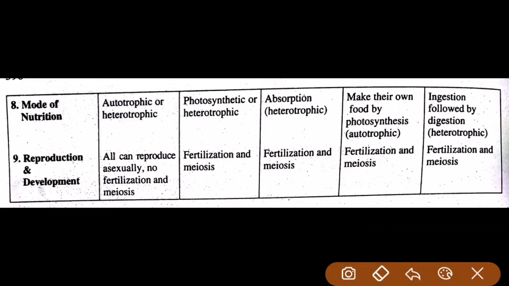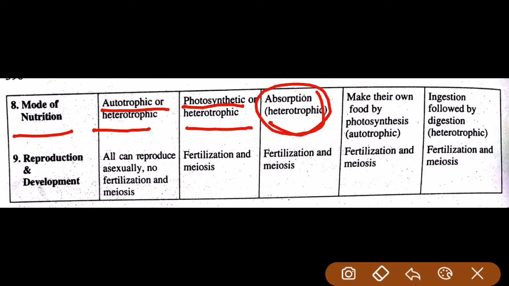Now coming to our next characteristic, that is mode of nutrition. In the case of Monera, it may be autotrophic or heterotrophic. In the case of Protista, it is photosynthetic or heterotrophic. In the case of fungi, it is by absorption or heterotrophic. In the case of Plantae, they make their own food by photosynthesis, hence it is autotrophic. And in the case of Animalia, it is by ingestion, which is followed by digestion.